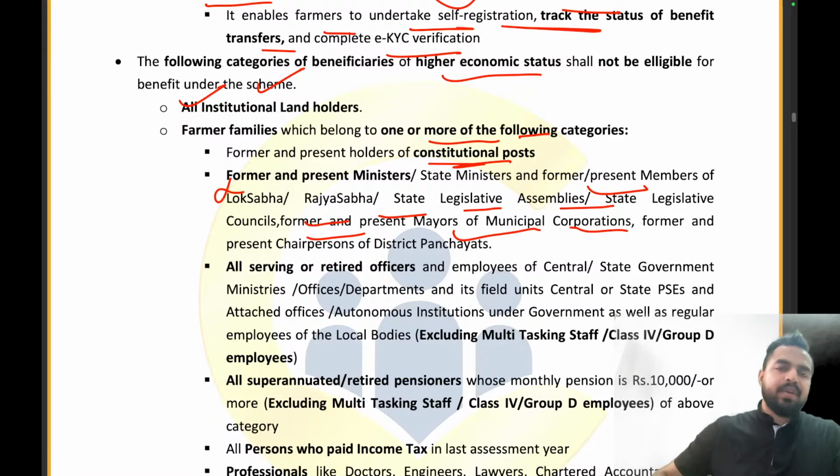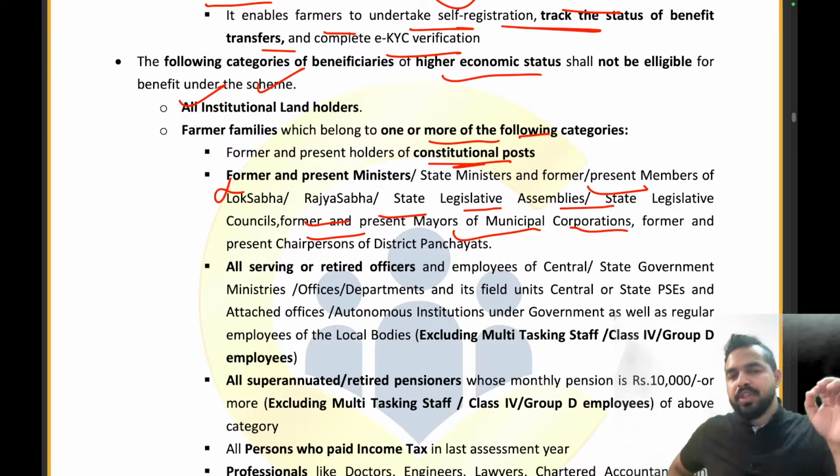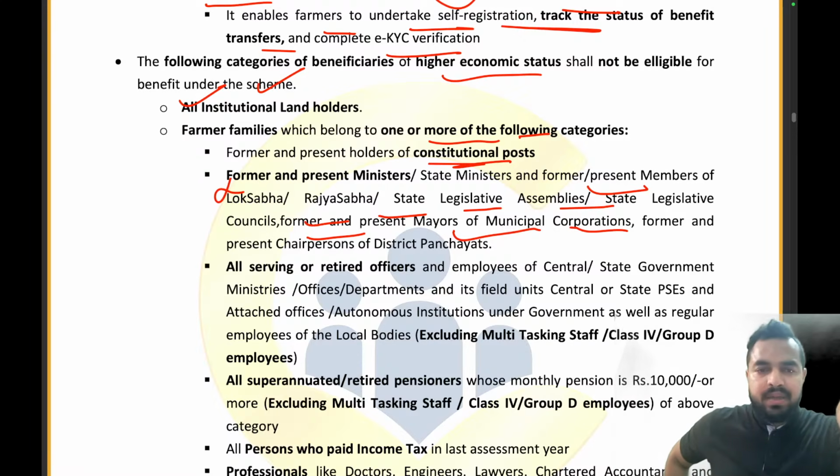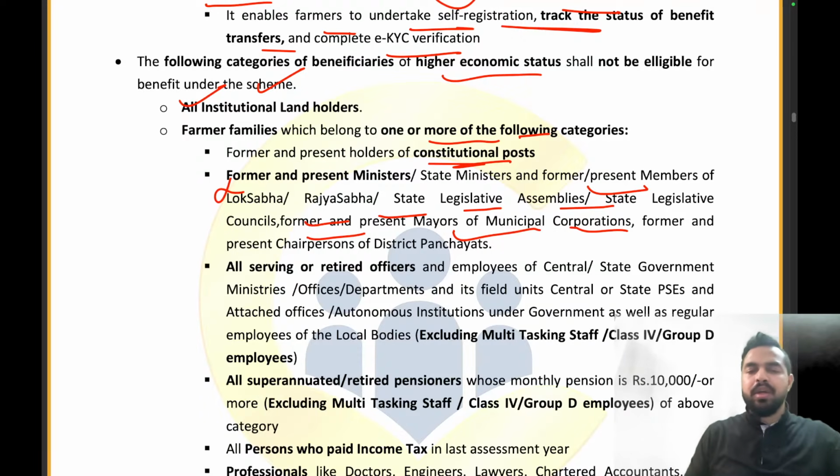So basically, who are not included? Former and present holders of constitutional posts and the former and present ministers, right? Then all serving or retired officers are also not allowed, and employees of the central and state governments, ministries, offices, departments and their field units, central or state PSUs and attached offices. Clear? So these are all the people who cannot be beneficiaries of the PM-KISAN scheme.